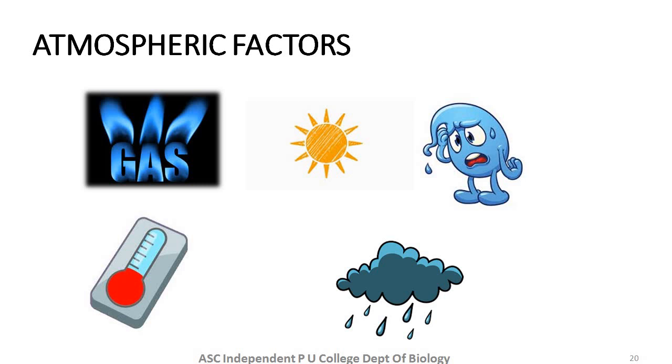Atmospheric factors include light, temperature, humidity, rain, gaseous substances, etc. These atmospheric factors and inorganic materials together help certain organisms to prepare food. As we understood, plants carry out photosynthesis by directly depending on all the abiotic components available in an ecosystem.